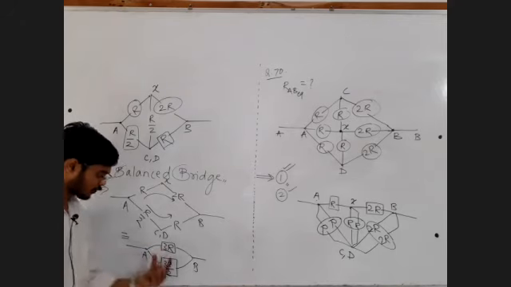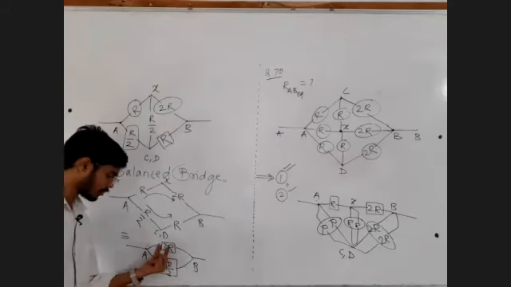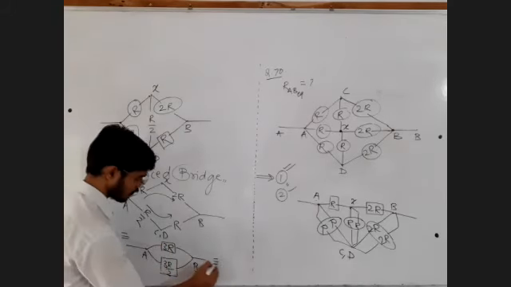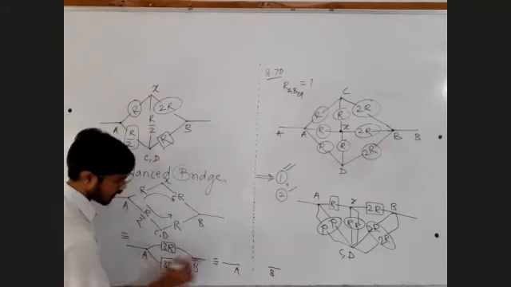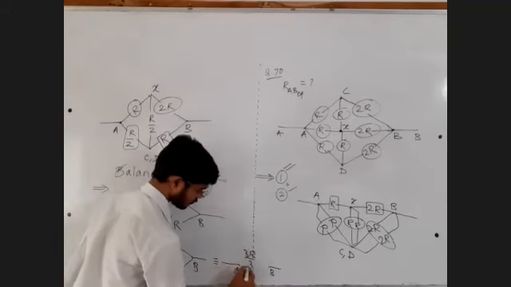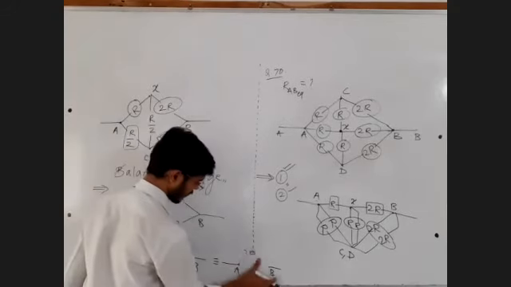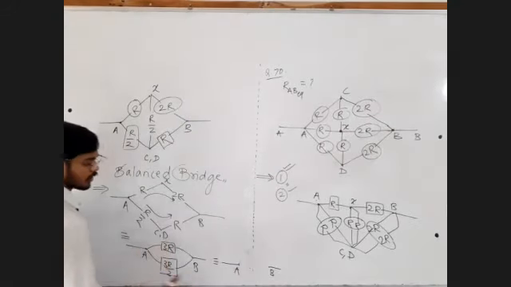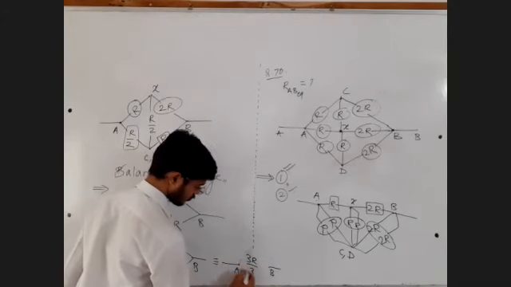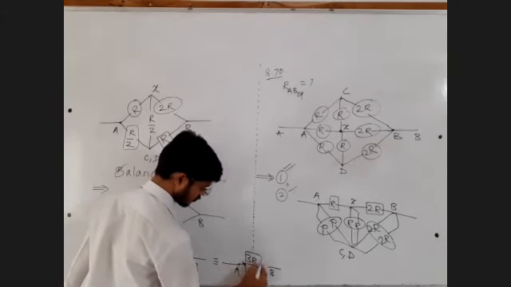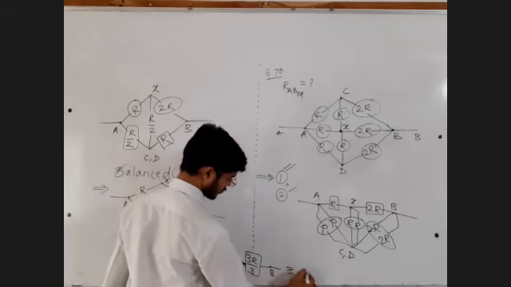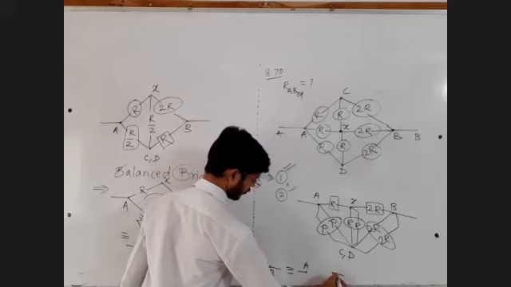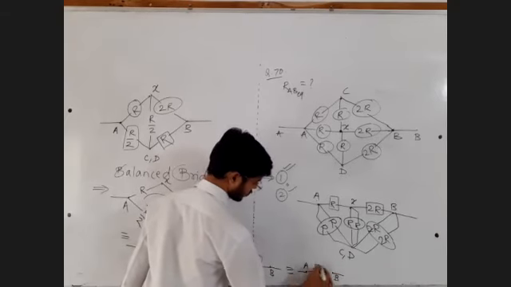This value is 3R by 2. You can call this value Z. If this is Z, this is 2 times Z. Z and 2Z parallel, 2Z upon 3. So equivalent resistance between points A and B, 2Z upon 3, means 3R upon 3. Or you can just use the rule of series parallel, R1 R2 upon R1 plus R2. 3R upon 3 is equal to R. So between points A and B, you have the equivalent resistance of R.